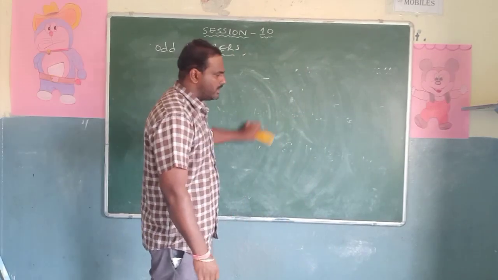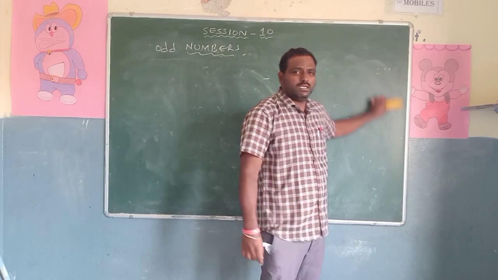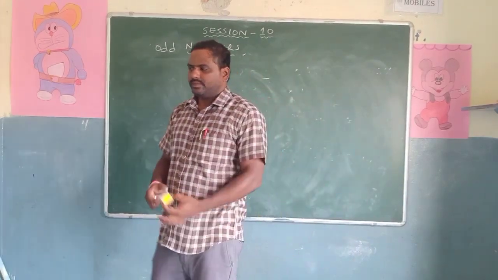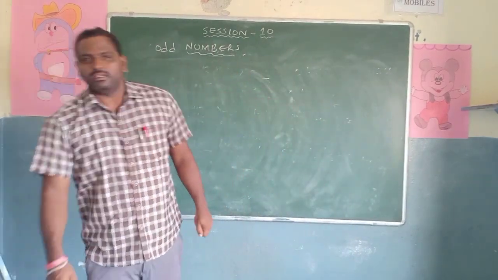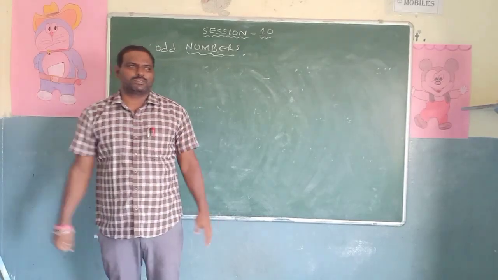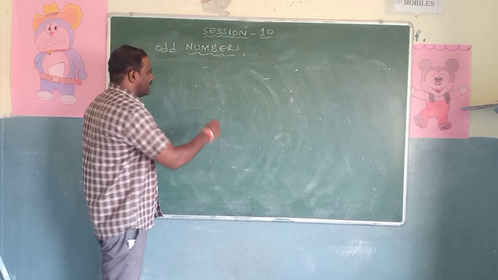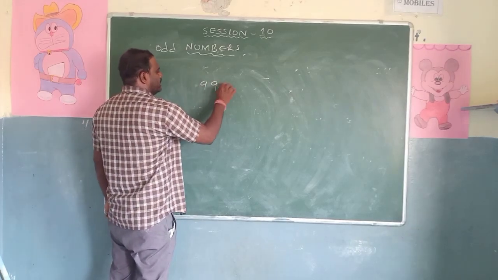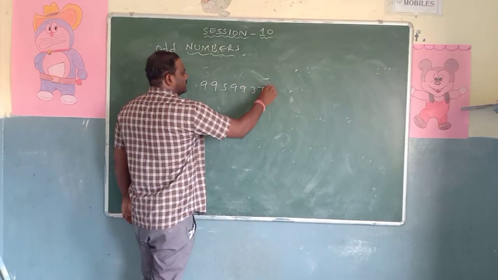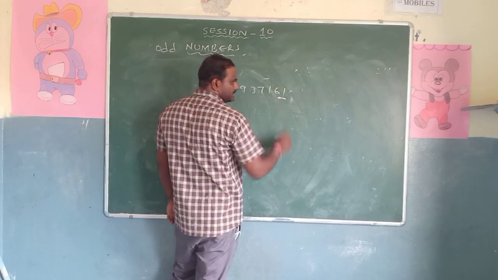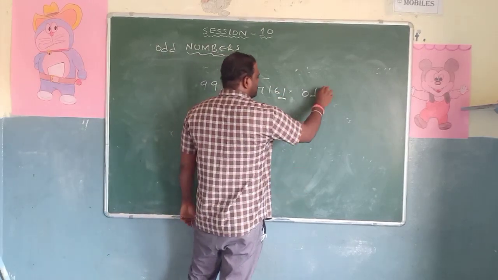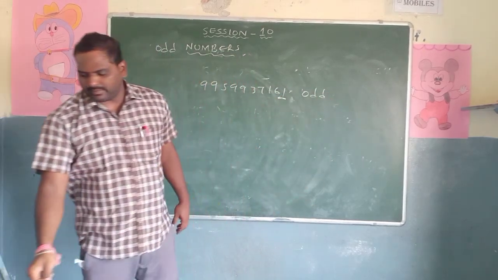Even you check your roll numbers, your date of birth, your date of year, your house number, your service meter number, your door number, your mobile number. My mobile number, already many times I told my mobile number 9955993761. What is the last digit? 1. So what is the answer simply? It is an odd number.